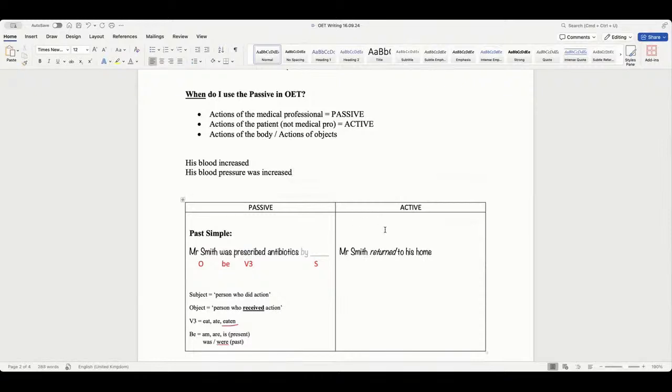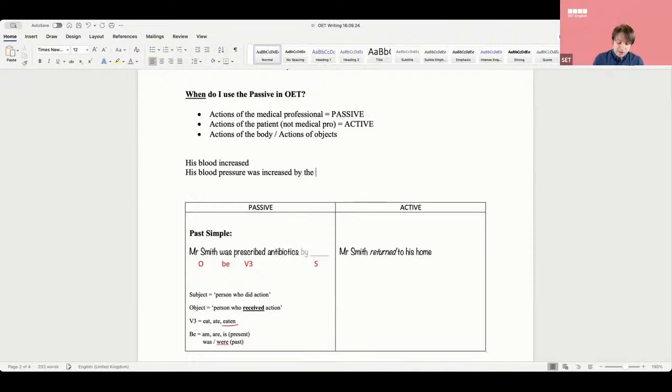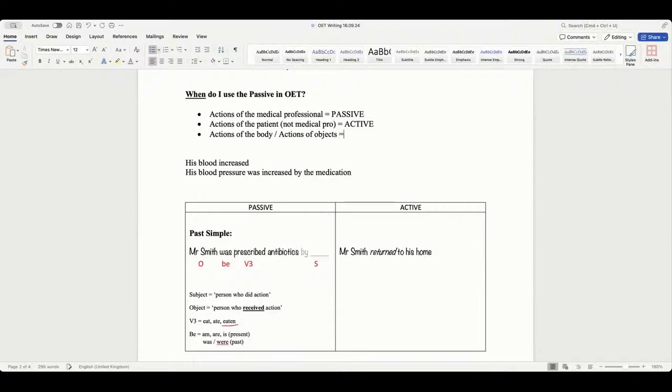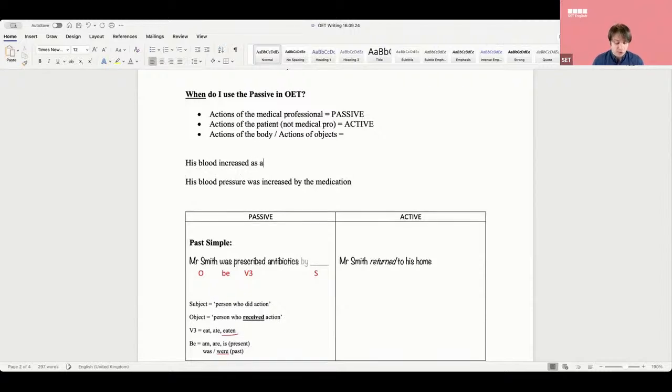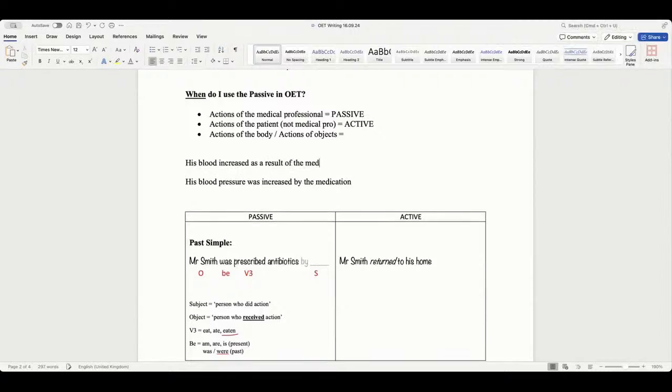I think we can do both, because sometimes we'll say the blood pressure was increased by medication. Yeah, sometimes we'll say the medication, exactly, right? So I'm just talking about usually. We can say it's the result of medication. His blood pressure increased as a result of the medication, exactly.